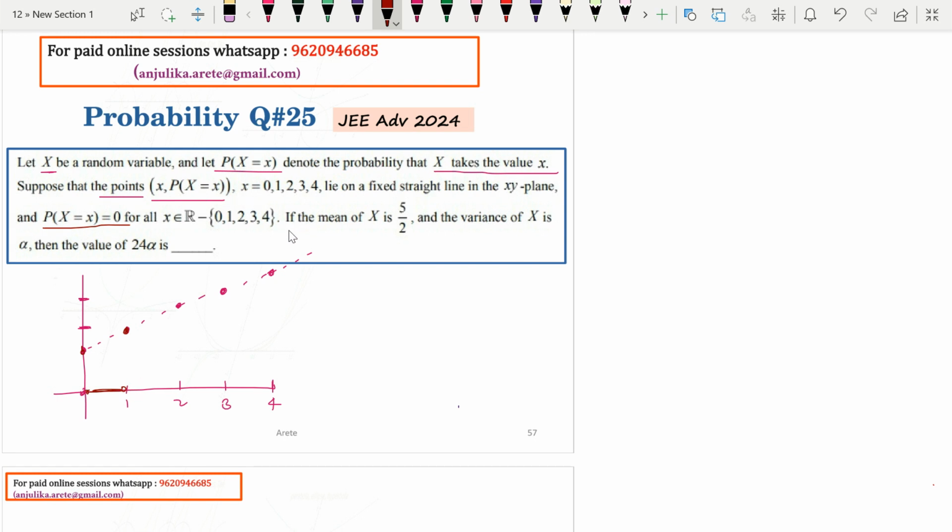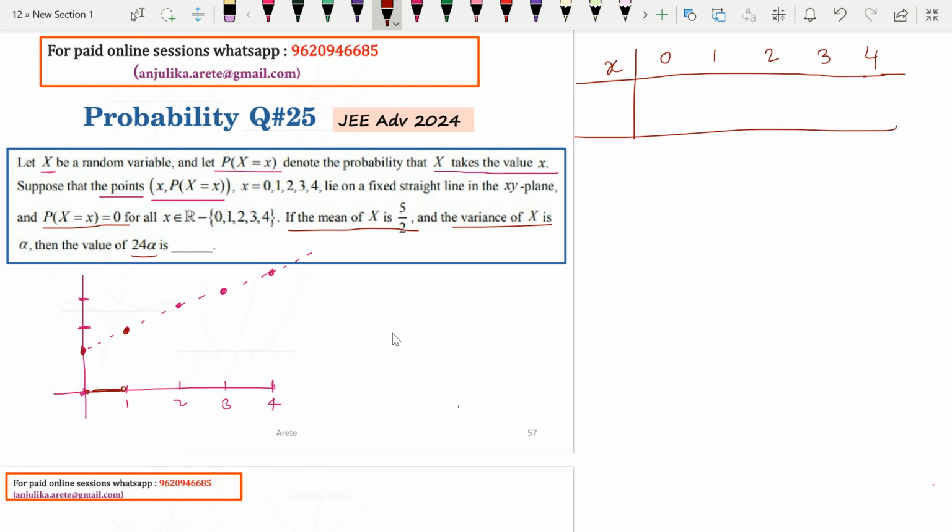Now they are saying that the mean is this, the variance is alpha, then what is 24 alpha? Quite obvious. We are just going to list them up: what is my x value and the corresponding probability value. So x is only taking values 0, 1, 2, 3, and 4, and the corresponding probabilities lie on this line. We don't know what the line is, so of course we assume y is equal to mx plus c.